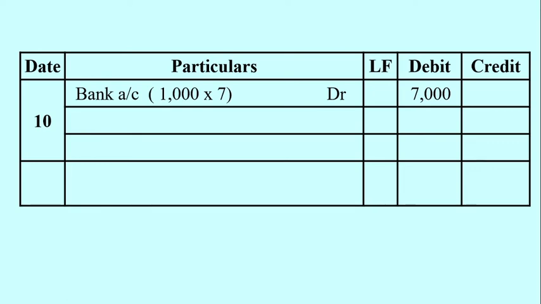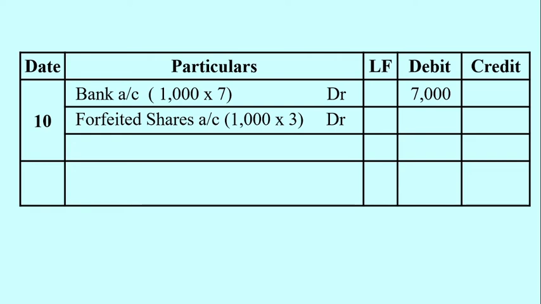We should recall that the face value of the share is rupees 10. But at the time of reissue of forfeited shares, the shares are reissued at rupees 7 per share, which is less than the face value. So 3 rupees less than the face value is collected at the time of reissue. This 3 rupees is a loss for a business concern. That's why this loss can be adjusted by utilizing the amount available in the forfeited shares account.